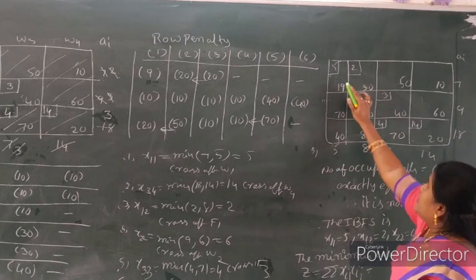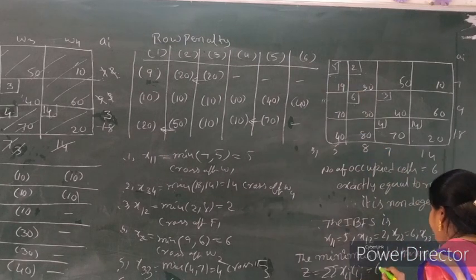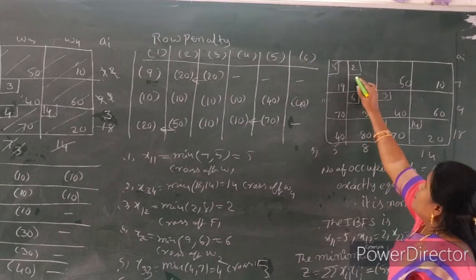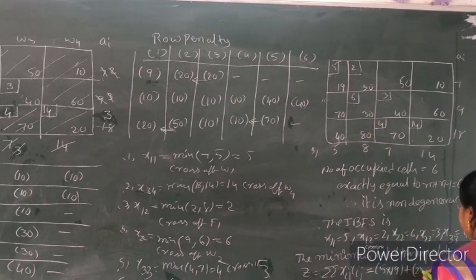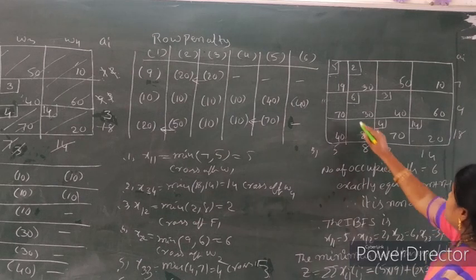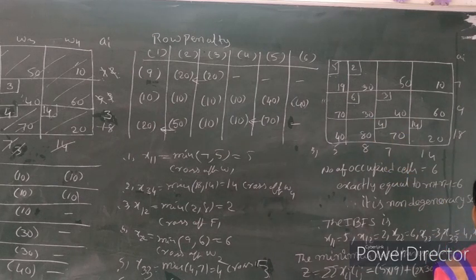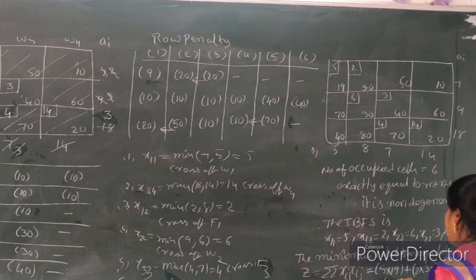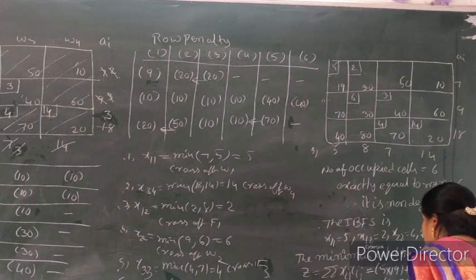To find out here 5 into 90 plus 2 into 30 plus 6 into 30 plus 3 into 40 plus 4 into 70 plus 14 into 20. Now the value is cost of 50